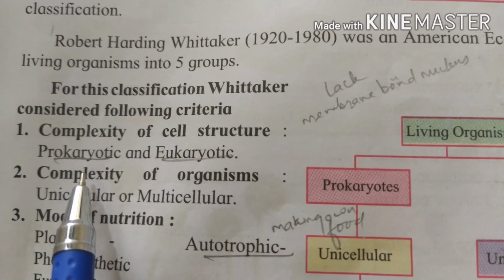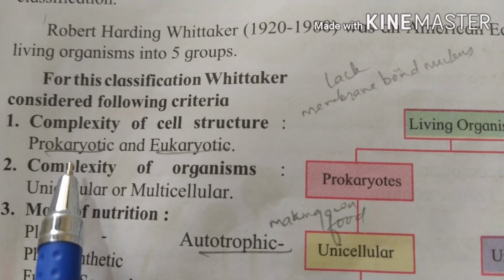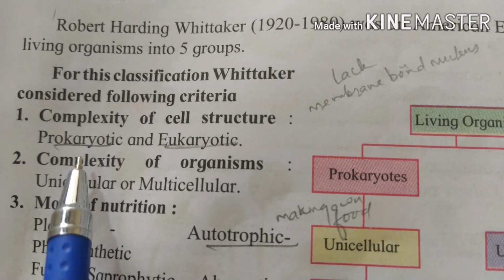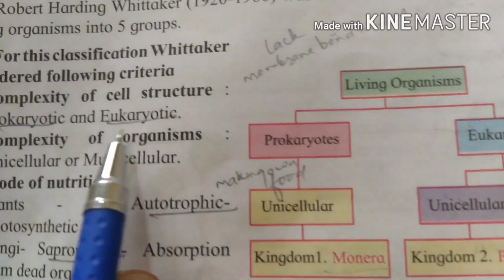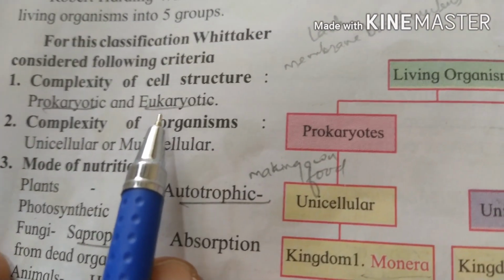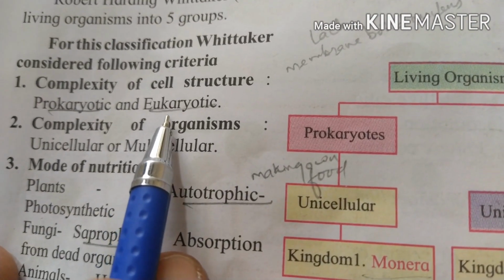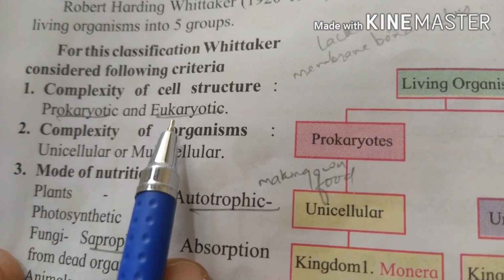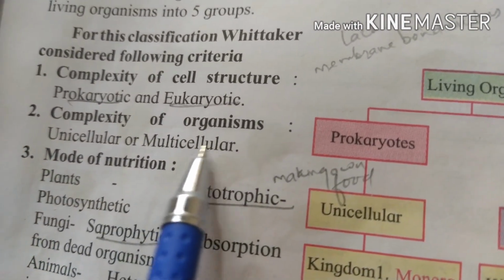Prokaryotic means it doesn't have the membrane bonded nucleus, or we can say that the nucleus doesn't have a membrane. And eukaryotic means the nucleus is having the membrane, or we can say the eukaryotic is having the membrane bonded nucleus.